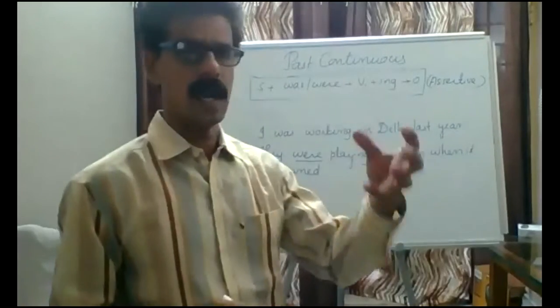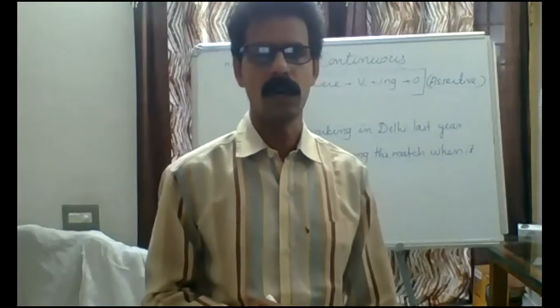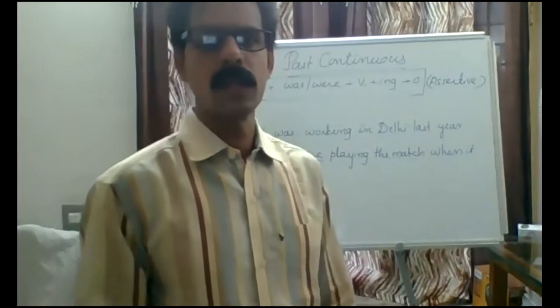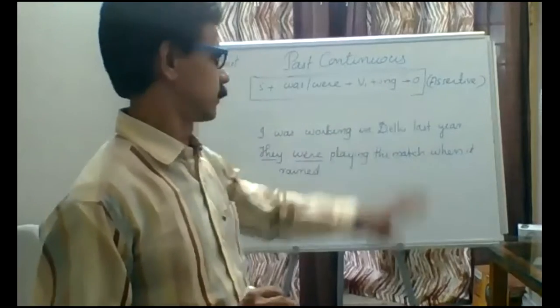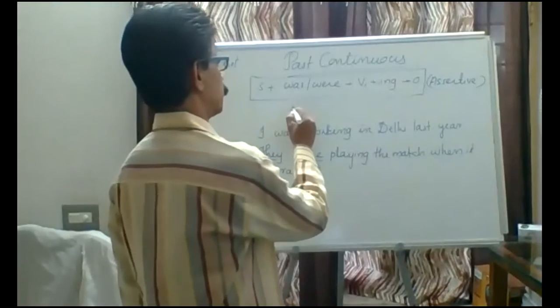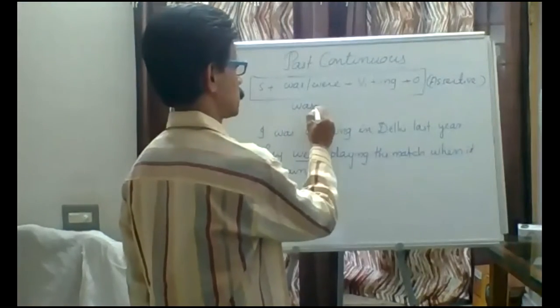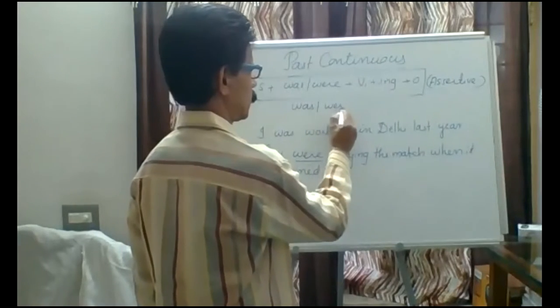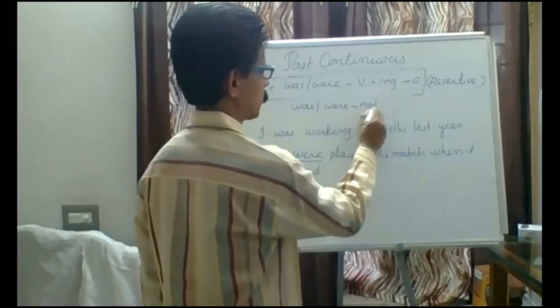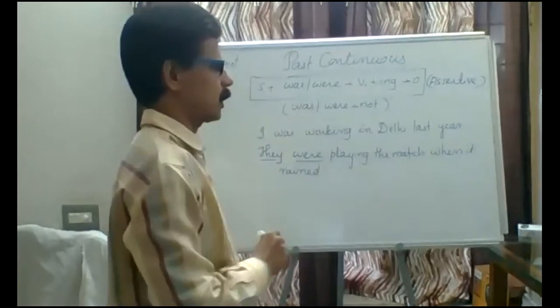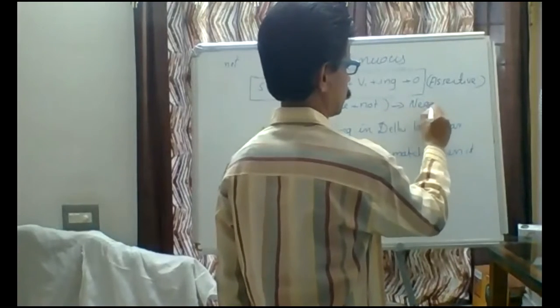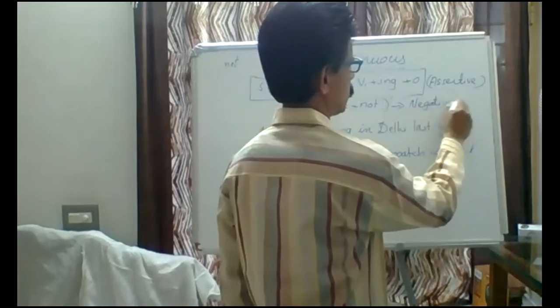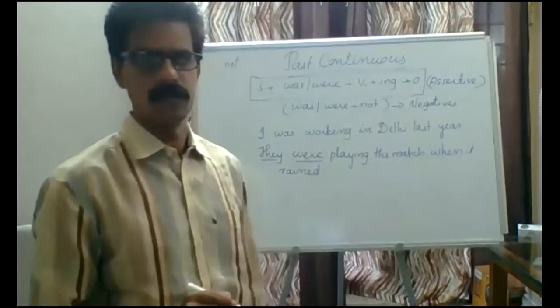With these helping verbs we must add not, was not or were not. Then we will get the negative. It is so easy and comfortable for you.